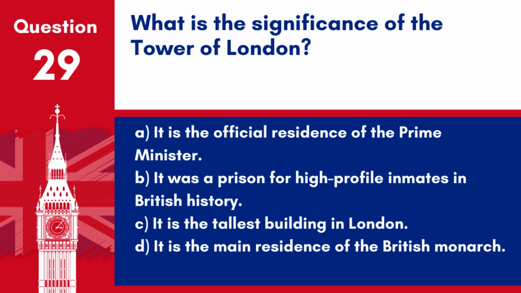Question 29. What is the significance of the Tower of London? A. It is the official residence of the Prime Minister. B. It was a prison for high-profile inmates in British history. C. It is the tallest building in London. D. It is the main residence of the British monarch. Answer: B. It was a prison for high-profile inmates in British history. The Tower of London has served various roles, including that of a royal residence, treasury, and prison for high-profile prisoners.